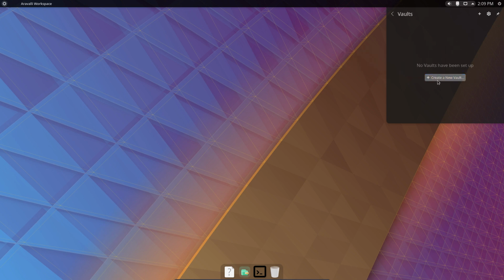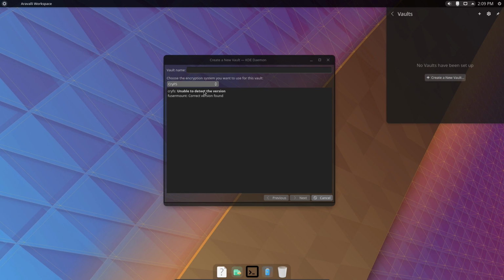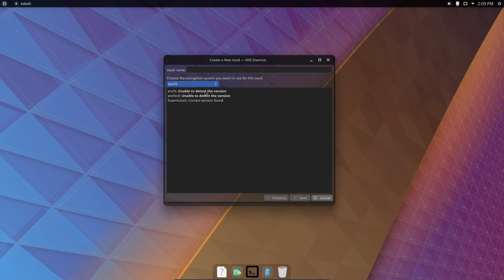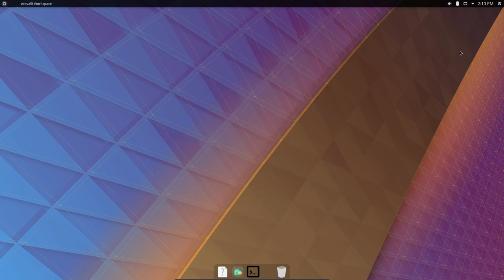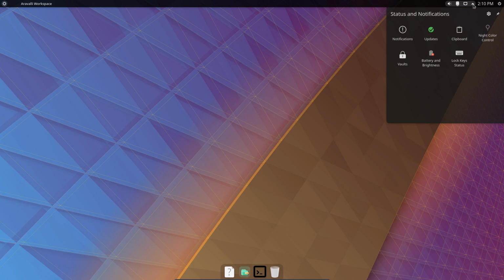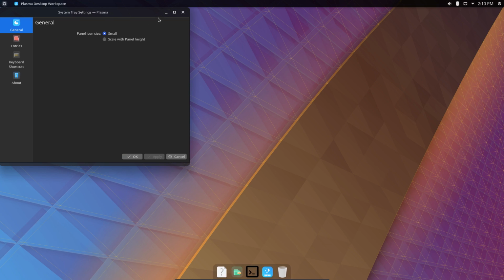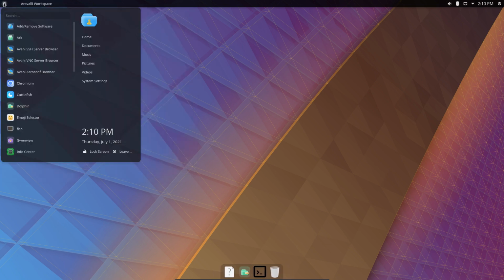I have a great beta tester called Data, and he always has pushed me around for this, so let me push you around for it as well. So some people like to have a vault, and you have to add these packages, GoCrypt and EncFS and CryFS, so they can actually use the vault, which I'm not, but he is. So it's on there, and that's how we listen to the user community, right? We develop not just for us, but also for others. And yeah, that's it for now.